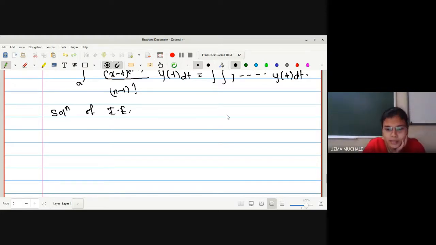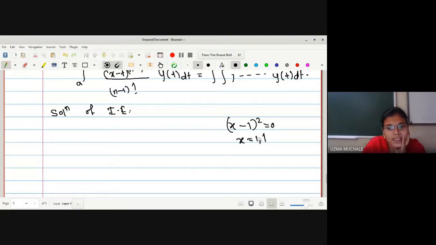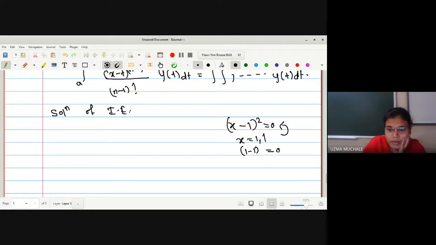Okay. Suppose you have this equation x minus 1. What is the solution of this equation? X equal to 1. Simply 1 is also sufficient, na? What do you mean by x equal to 1? 1 अगर आप इस equation में रखोगे तो क्या मिलेगा? It satisfies the equation. 1 minus 1 which is equals to 0. What is the solution? The solution means what? It is going to satisfy your equation identically, right?